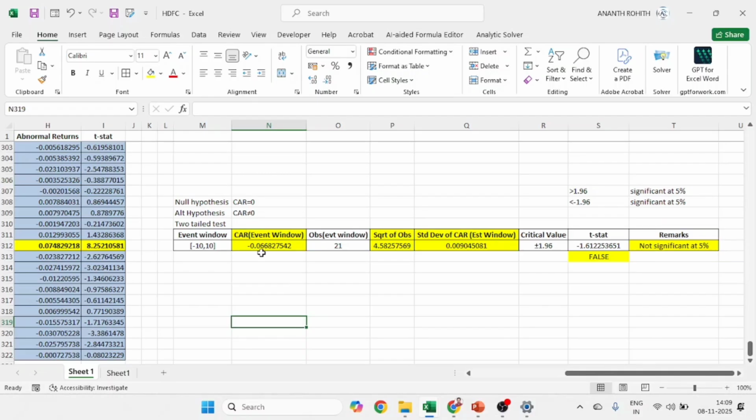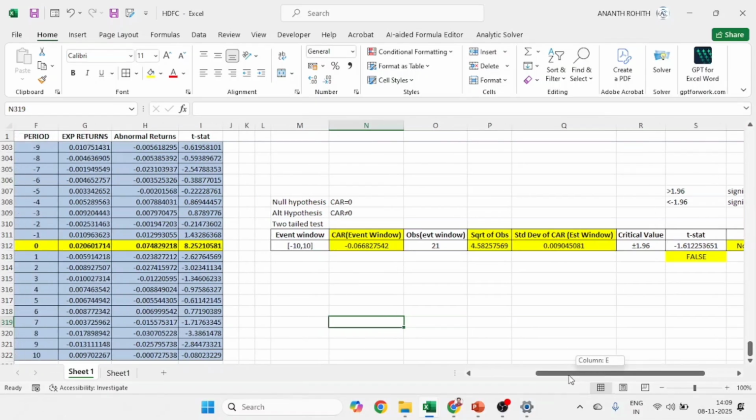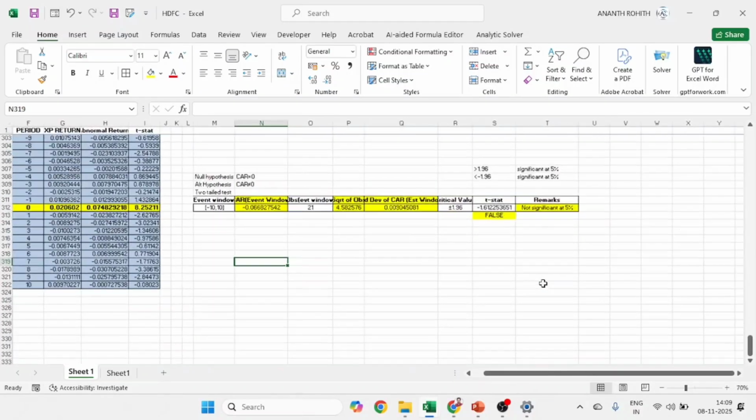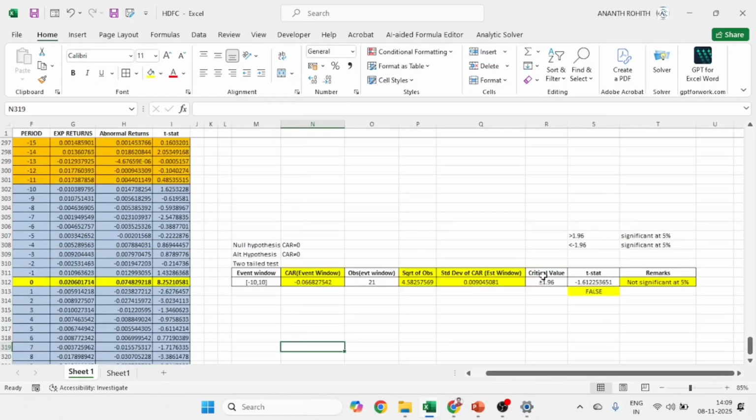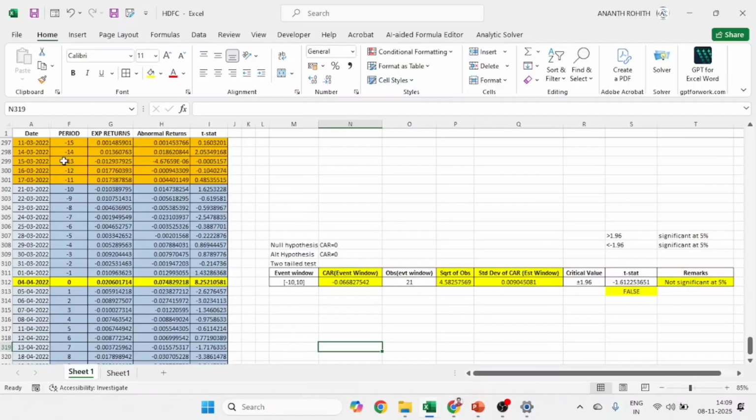In this way we can do an event study for a given set of data. You can do this for multiple things. You can list a few items. Suppose you take the Hindenburg news impact on Adani shares: you can mark the date, find out the date, and compare it with the Nifty returns. Adani shares and Nifty, you can take as the company and the market. Then you can do this kind of event study. This is how we can learn event study for a particular event, and what the impact of that event is on the stock performance of companies.